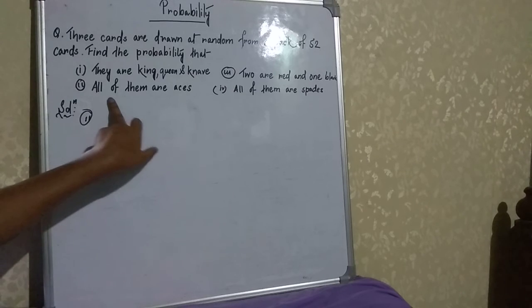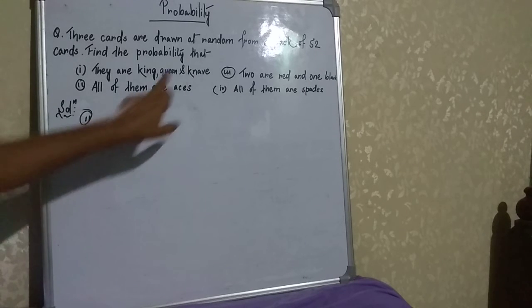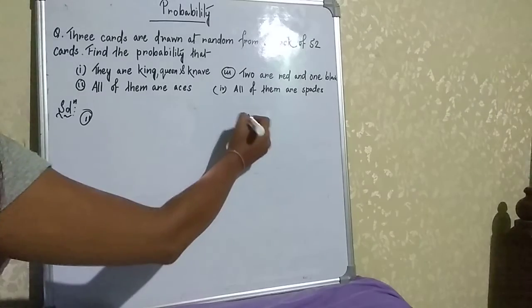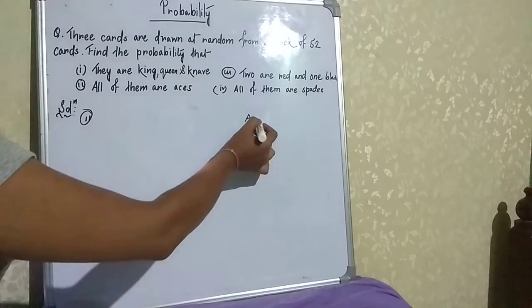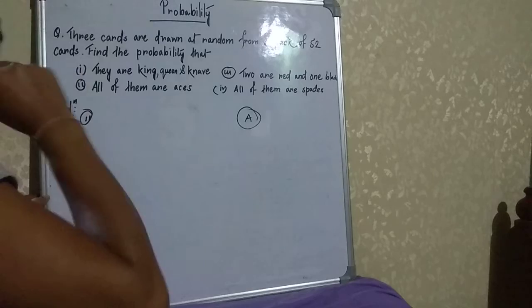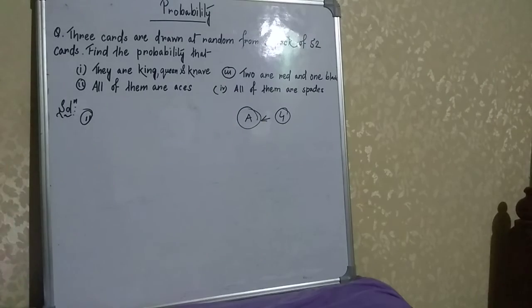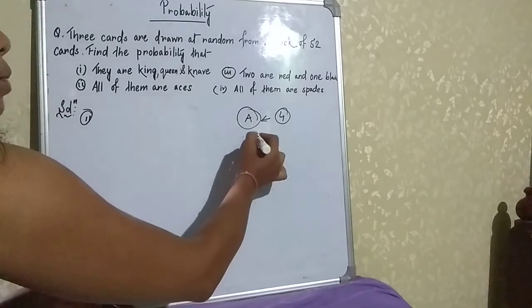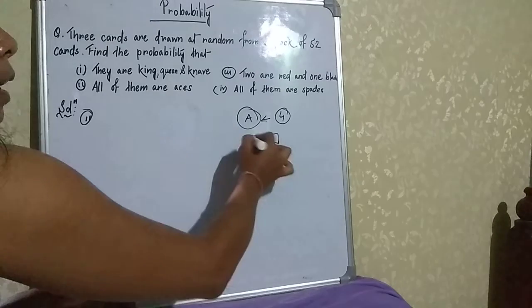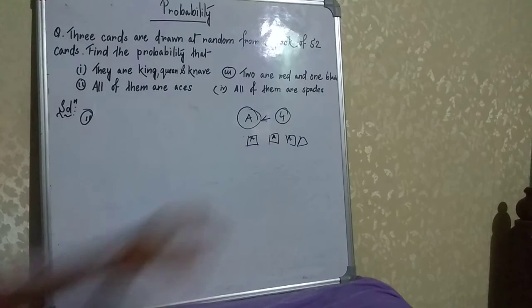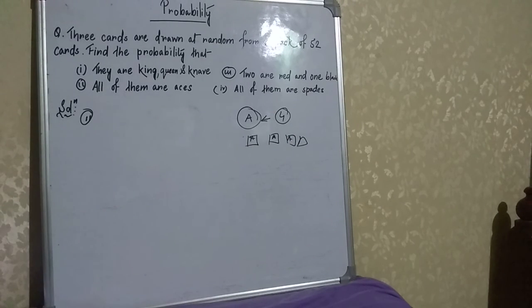For number 2, we need to find the probability that all of them are aces. As we know, in that pack of 52 cards, the number of aces will be 4. Ace, then ace. So the total there is 4.